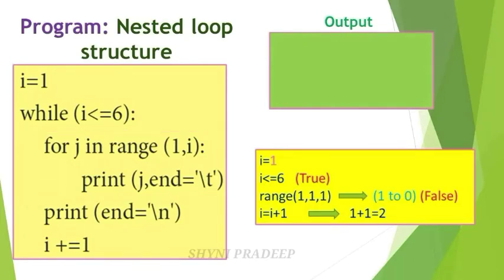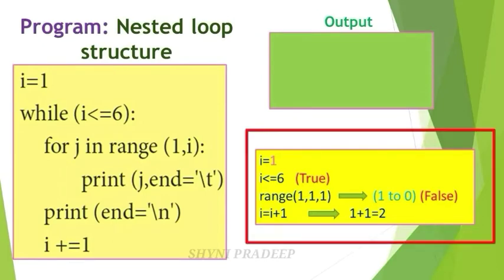Here, first the initial value is given, I is equal to 1. Next, the while loop condition is given: I is less than or equal to 6. Let us check this condition. I is equal to 1, and 1 is less than or equal to 6. So this condition is true. If this condition is true, then go to the next step.